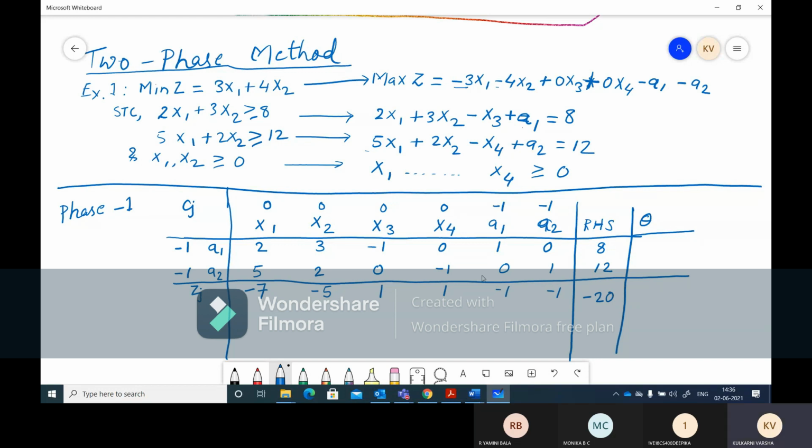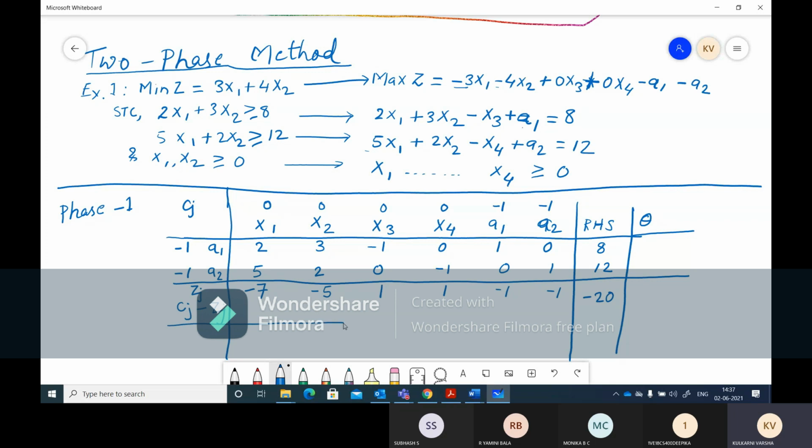We remember that in the big M method, we didn't calculate this value because for the artificial variable the coefficient used to be -M. As the coefficient was -M in the big M method, this value we never used to calculate, right? But here we don't have a -M. We are not using the concept of big M. We have the coefficient as -1, so we can calculate this value. That's the thing to understand between the two-phase method and the big M method.